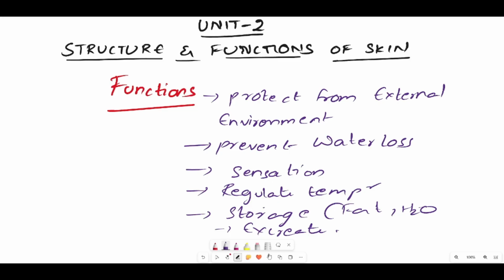So that is all about the complete structure and its functions. Just revise the diagram, labeling, and functions. That is more than enough for the answer.